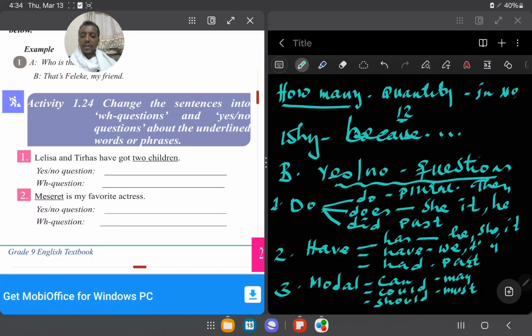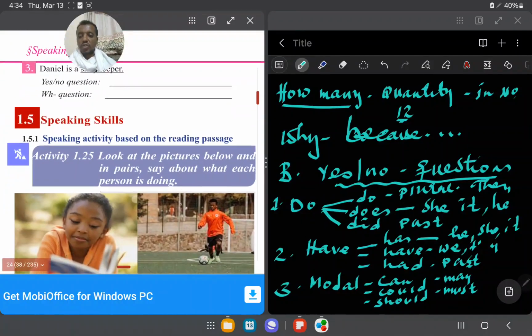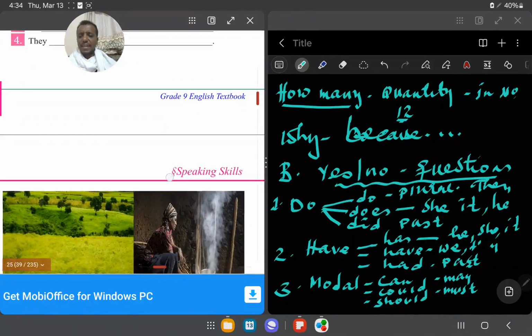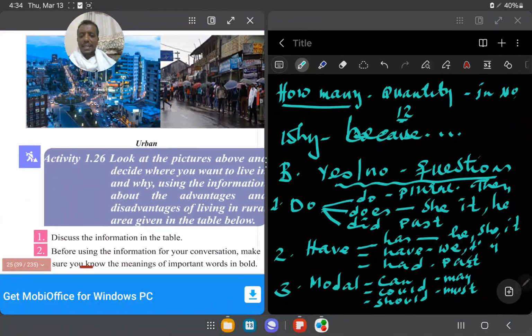Meseret is my favorite actress. So is Meseret your favorite actress? Yes, she is, or no she is not. እንግዲህ እንዲህ ያደረጋችሁ መለማመድ ትችላላችሁ ማለት ነው።